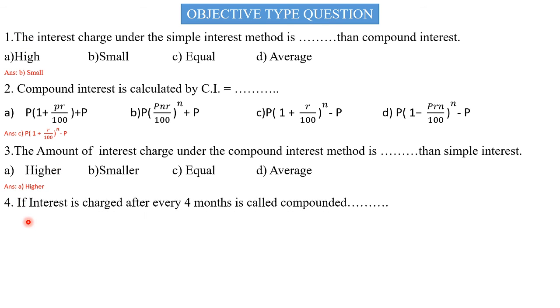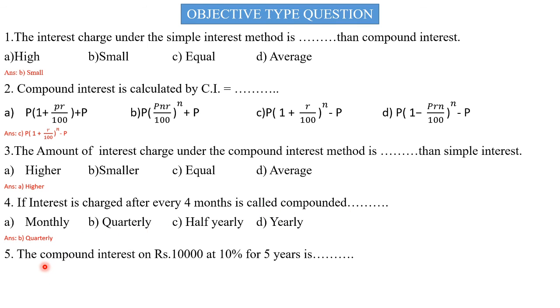Number 4. If interest is charged after every 4 months, it is called compounded monthly, quarterly, half yearly, or yearly. The answer is quarterly. Number 5. The compound interest on 10,000 at 10% for 5 years is: 5,000, 6,501, 6,105, or 10,000.